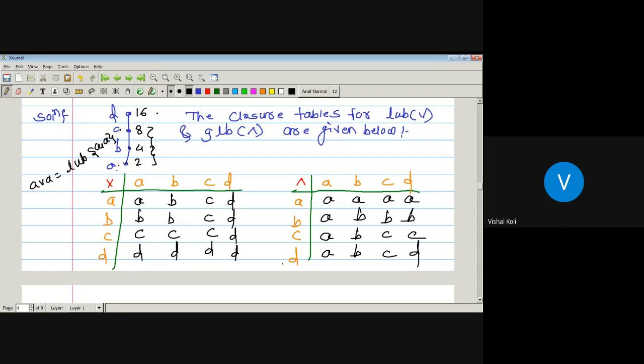Now, tell me whether every two elements belonging to the poset have a least upper bound and greatest lower bound.